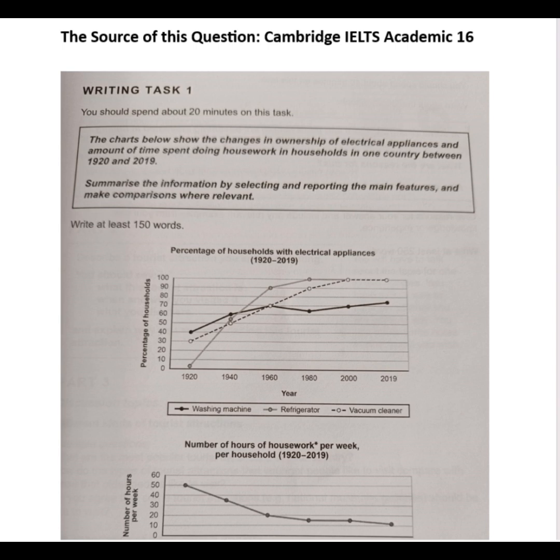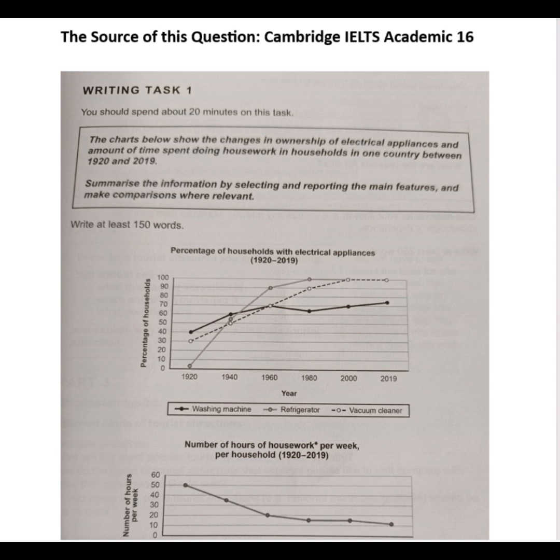Now, look at the introduction to the question, or you may call it an instruction. The charts below show the changes in ownership of electrical appliances and amount of time spent doing housework in households in one country between 1920 and 2019. Okay? Households means families. Summarize the information by selecting and reporting the main features and make comparisons where relevant.